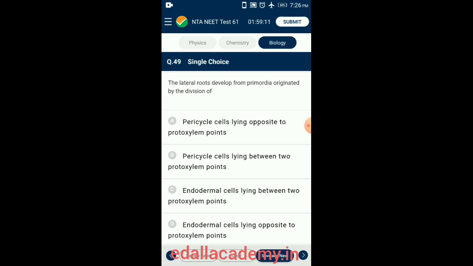Question number 49. The lateral root developed from primordia originated by the division of. Root is the part of the plant body which grows down into earth. The primary root develops from radicle and gives secondary and tertiary roots. Lateral roots develop endogenously from pericycle. So the answer for this question is option B. Pericycle cells lying between two protoxylem points.